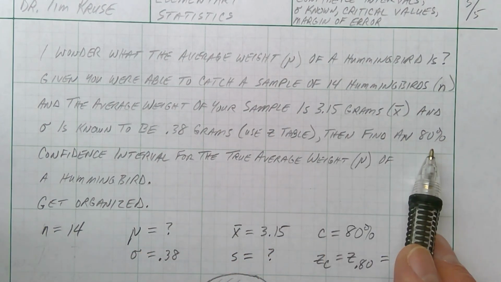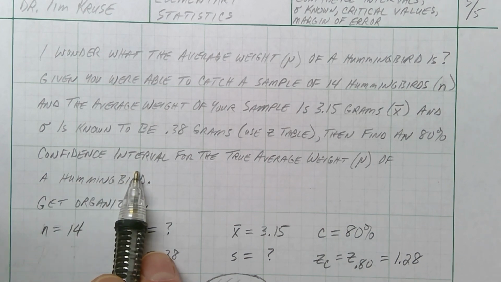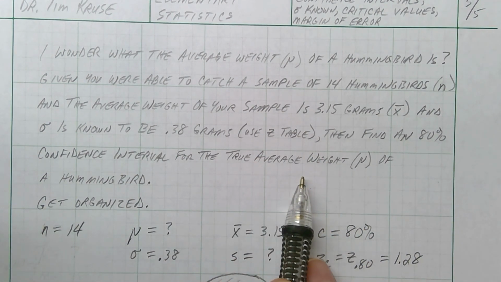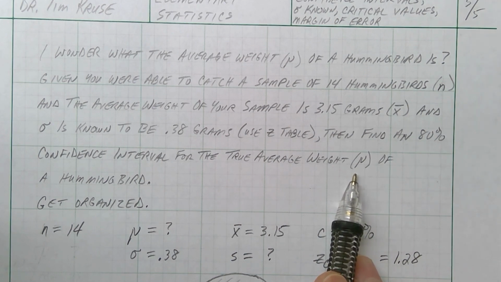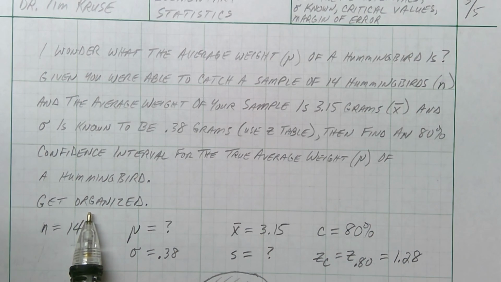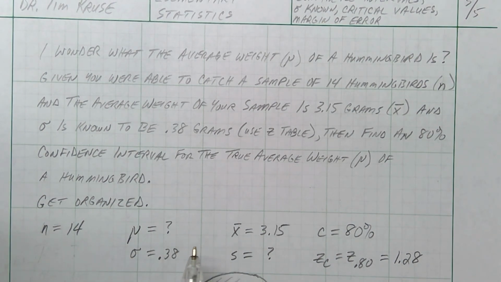And now they ask us to find an 80% confidence interval for the true average weight. That's mu. We're guessing at mu, the true average weight of a hummingbird. Okay, first step is get organized. This is how I do it, but you can do it any way you want to. I start with how many hummingbirds I was able to catch. My number was 14.